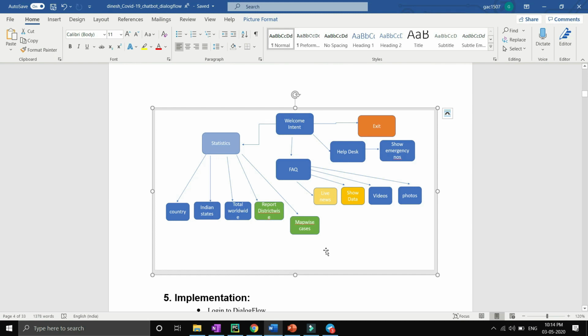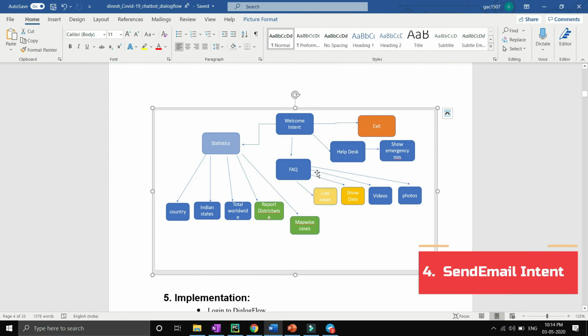In the real-world IT industry, it is very important to create an intent flow diagram, because it is very suitable for developing the chatbot or managing the chatbot in future. So let's discuss the welcome intent first. One more important thing I want to mention is that I will be discussing three intents here: the welcome intent, the country intent, and the FAQ intent.